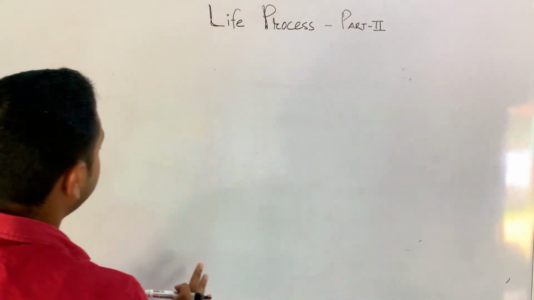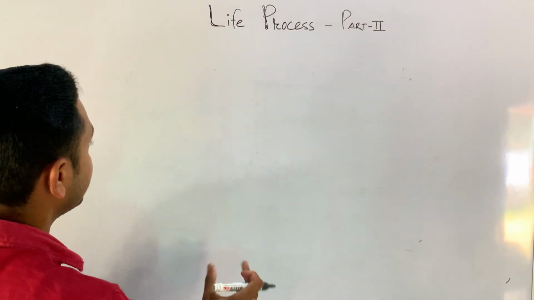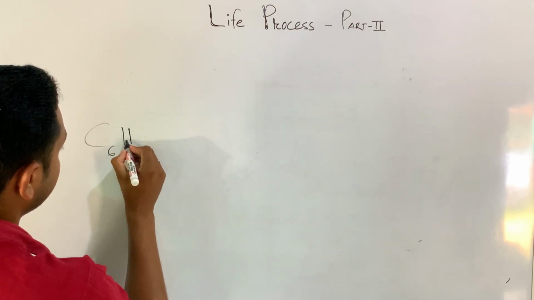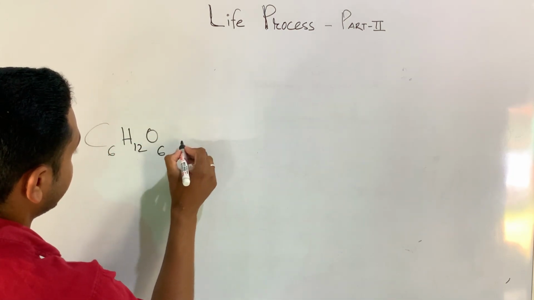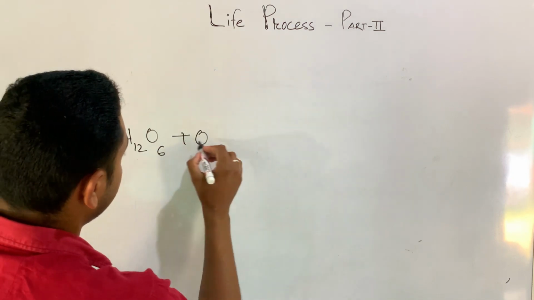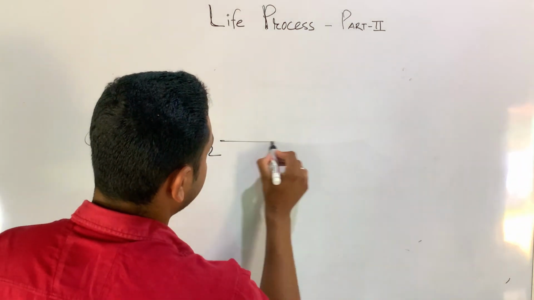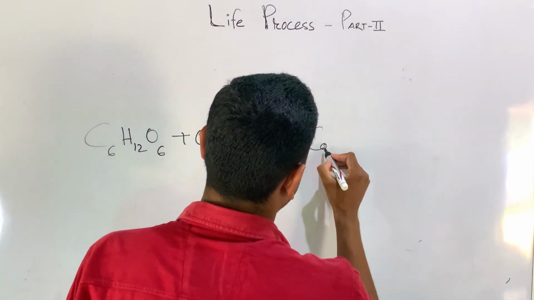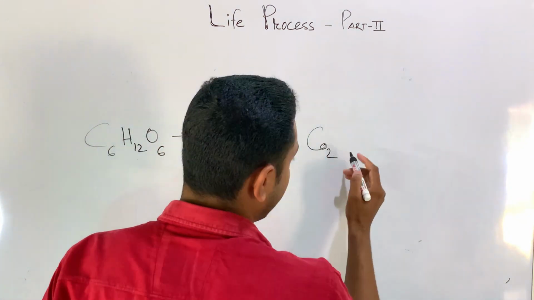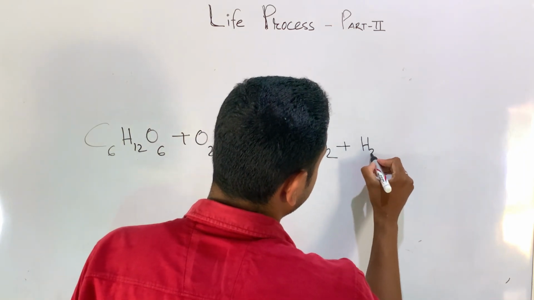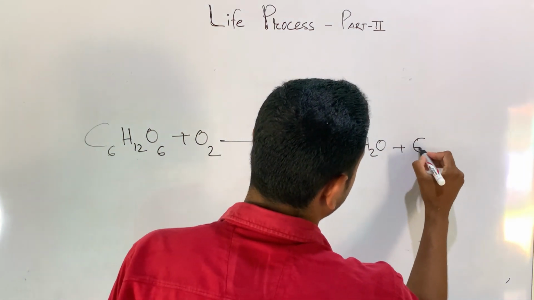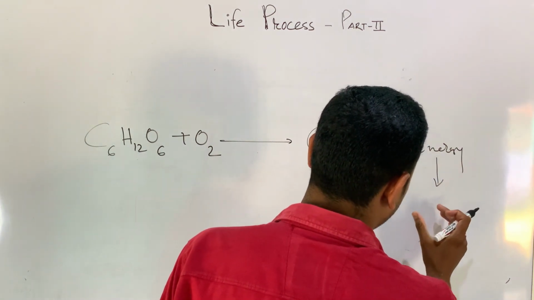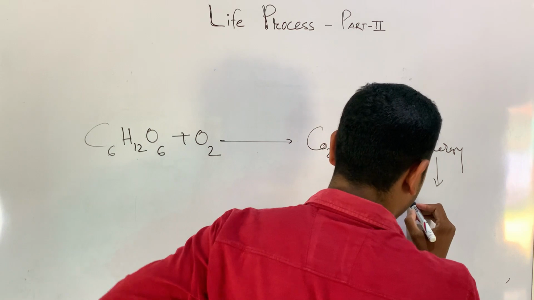Now let me give a clearer view of the chemical reactions of ATP. What happens whenever food exists near the cell, say C6H12O6? It requires oxygen to trap the energy from that. So what results does it give us? It gives a byproduct, carbon dioxide, and it releases H2O. Along with that it gives us energy. That energy will be stored in the mitochondria of the cell.